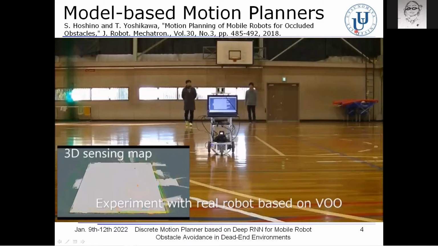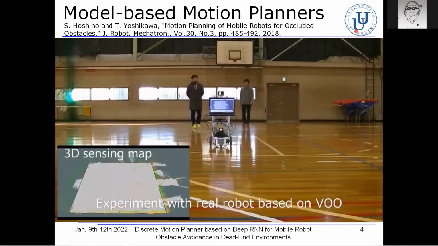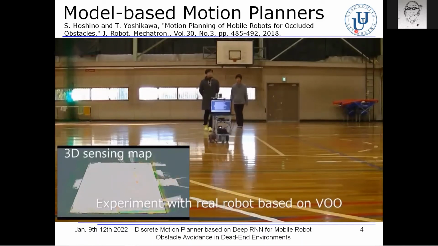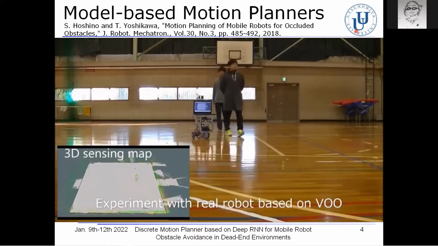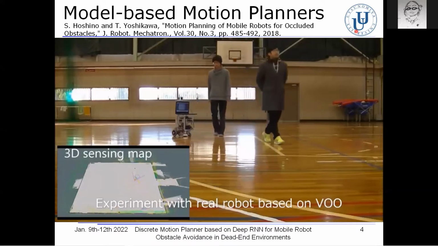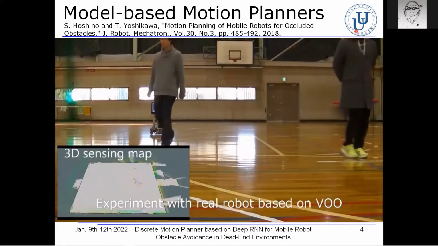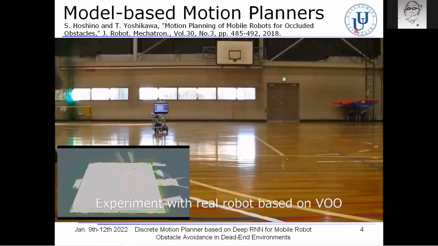Here, let me show you a movie of a robot based on our proposed mathematical model, VOO, velocity obstacle for occlusion. We can see that the robot successfully avoided the walking persons and moved toward the destination after that.